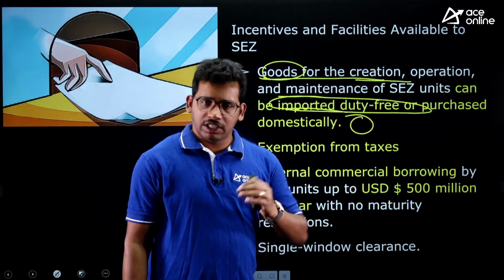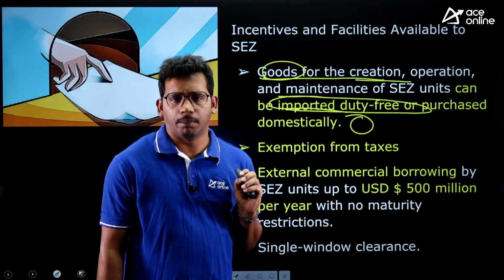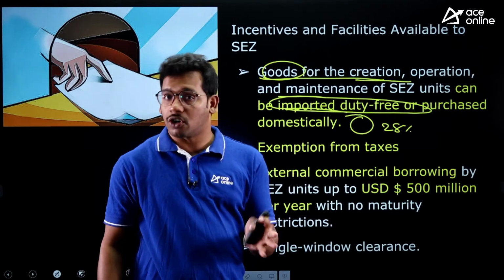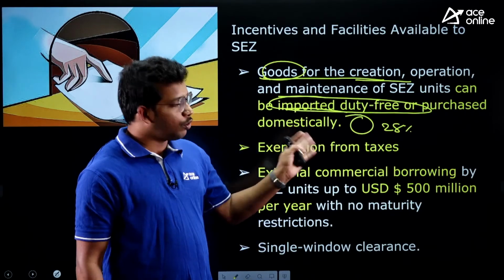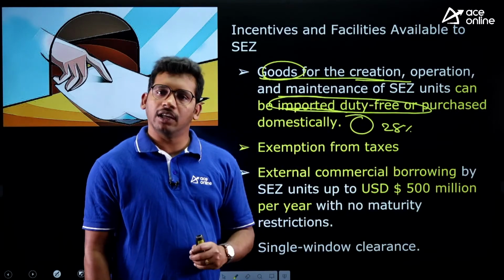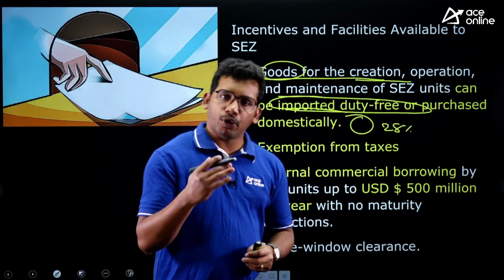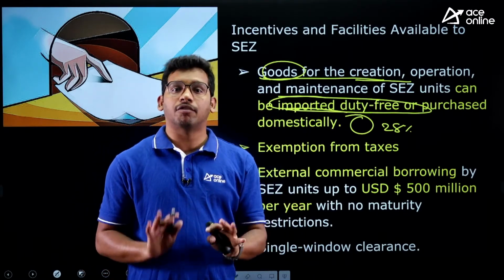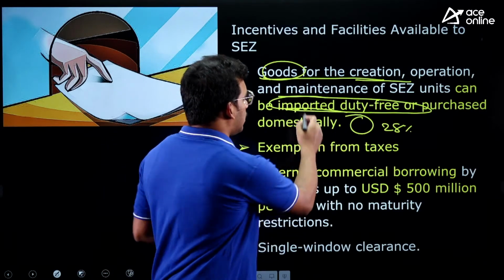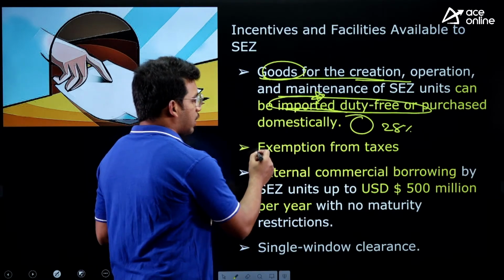Imported duty free means that generally, if you are importing goods from other countries, take Hayabusa bikes, there will be a certain tax, 28% extra, because it is not an Indian good, it is a foreign good. So you need to pay. Then Indians, rather than buying that foreign bike, will buy the Indian bike which comes at a lesser cost, right? That is the actual mechanism. But here import duty is waived because they are working from India and generating goods from India. That's why these taxes will be exempted. The import duty will be exempted for those investing in special economic zones.